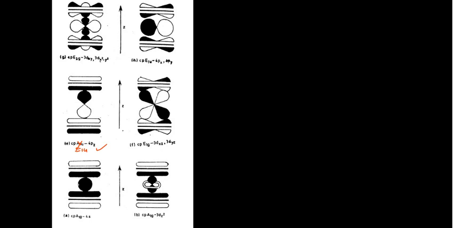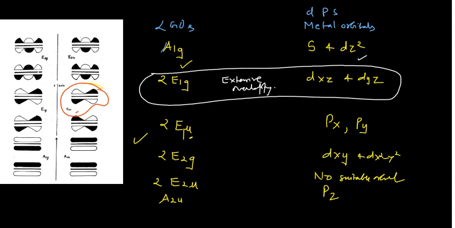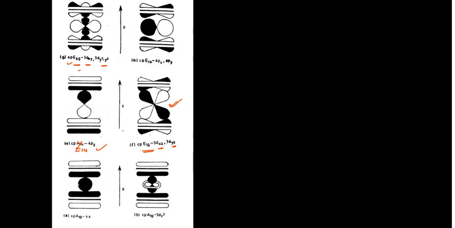And now you can see here Cp of E1g symmetry can interact with the dxz and the dyz. So here only dyz is shown, okay, and dxz would be at right angles to it, which I haven't shown. So this d orbital is interacting with this one. And similarly you can see here Cp of E2g is interacting with the dxy and dx squared minus y squared. You can check there, E2g can interact with the dxy and dx squared minus y squared. So this interaction is shown here. So this is how they interact.